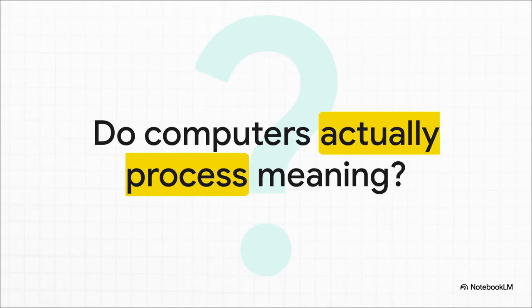So I want to start off with a question that might honestly break how you view your devices. When you ask an AI a really complex question, does it actually understand the meaning of your words? We intuitively feel like the machine gets it, right? Because the output makes sense to us. But the crazy reality is, the machine doesn't understand your intent at all, not even a little bit. It literally only understands pure physics, resistance, and voltage.